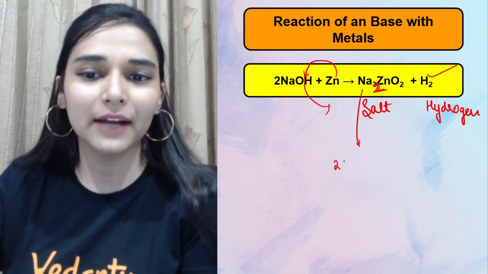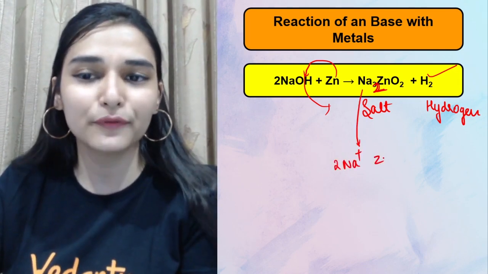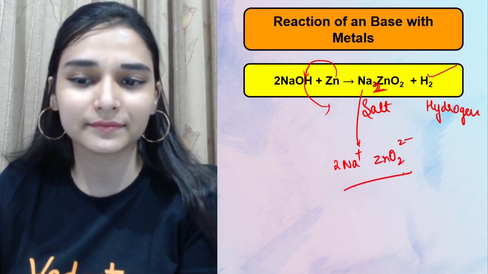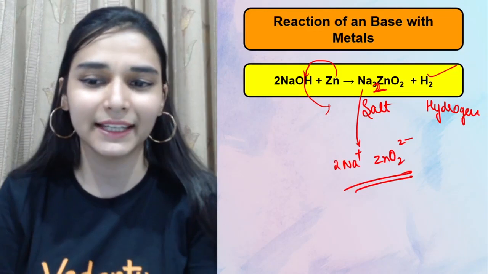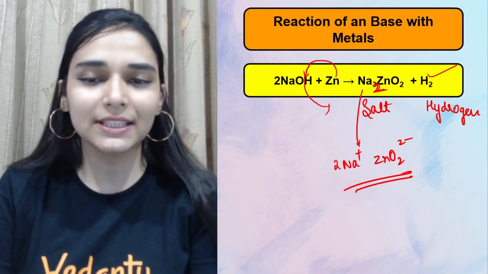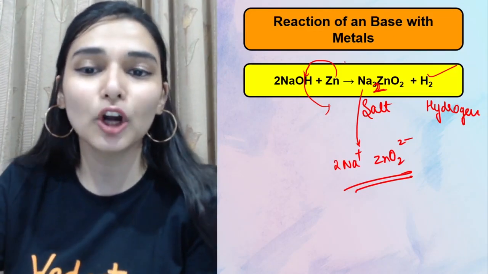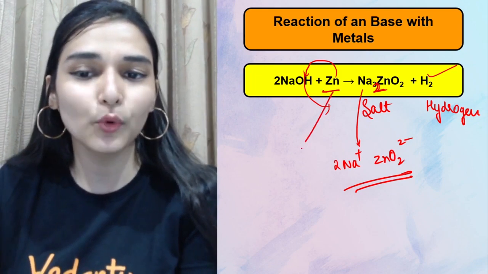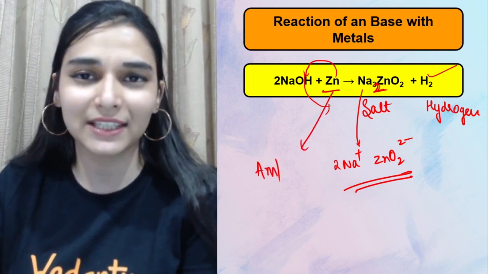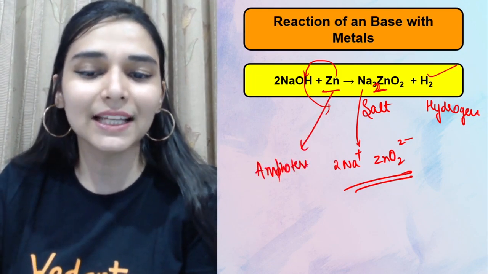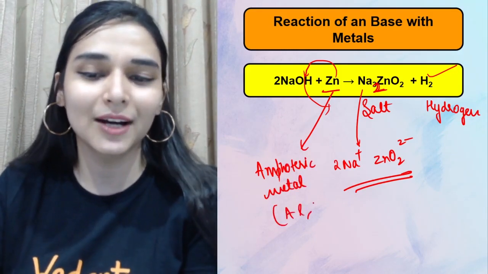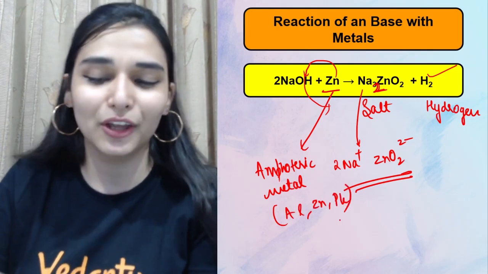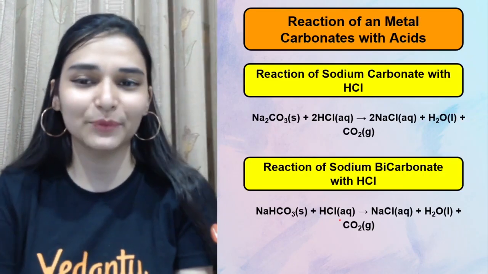इसके अंदर we have 2 sodium ions and 1 zincate ion. This is sodium zincate. क्लियर है? Okay, now यहाँ पर ध्यान रखना, not all metals can react with bases, only amphoteric metals. So bases के साथ amphoteric metals only are gonna react, like aluminium, zinc and lead, not all the metals. Keep this thing in mind.